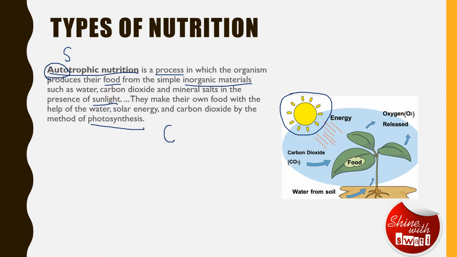Now the question arises here that this autotrophic nutrition can be seen only in green plants because they contain chlorophyll. What about other plants? What about non-green plants? Do they not make their own food by the process of photosynthesis? No, this is not true to some extent. The non-green plants also make their food by the process of photosynthesis, but the problem is that they can produce chlorophyll,